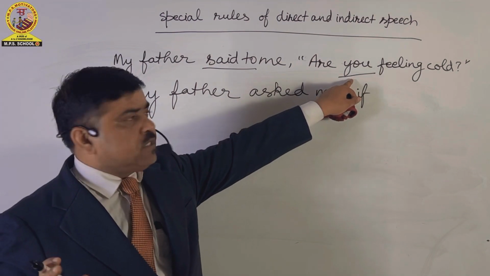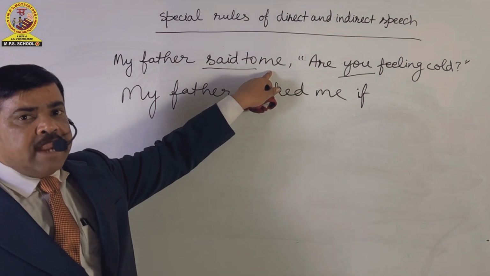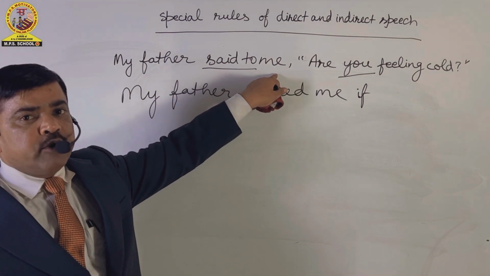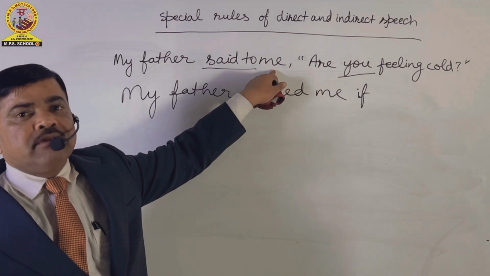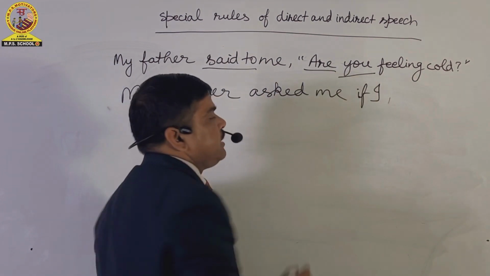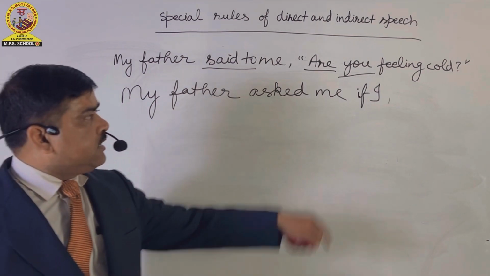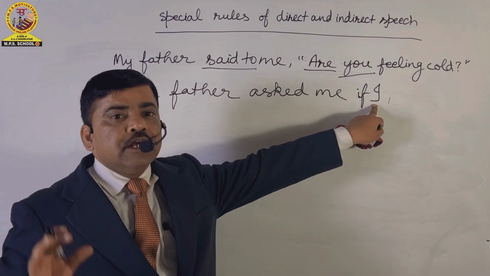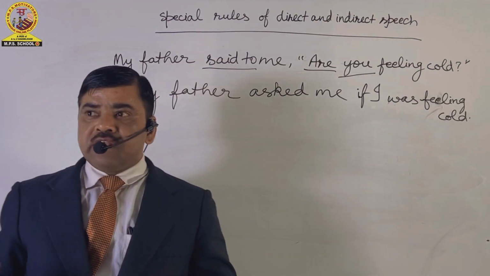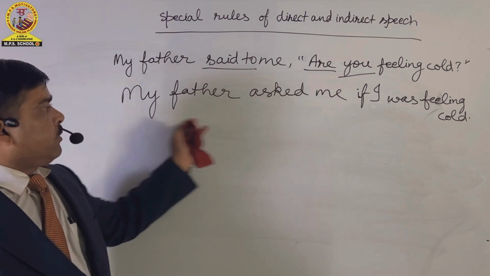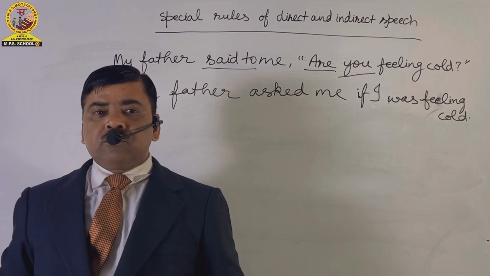Second person you will be changed into I according to the object of the reporting verb, that is me. Here the object of the reporting verb is me. So we will use the nominative case of me, that will be I. And here are will be changed into either was or were. But here we see that the subject is I, so we will use was. And the sentence is completed. And the sentence in indirect speech will be, my father asked me if I was feeling cold.